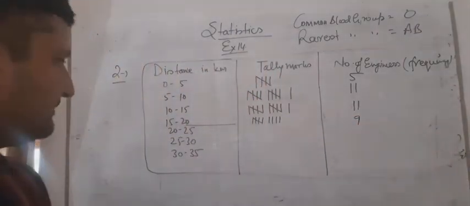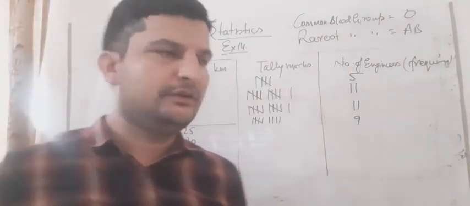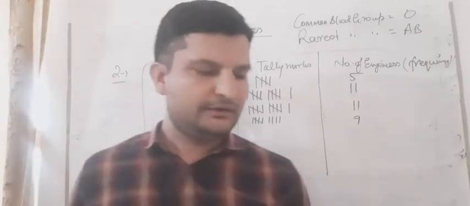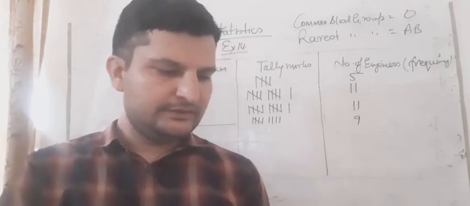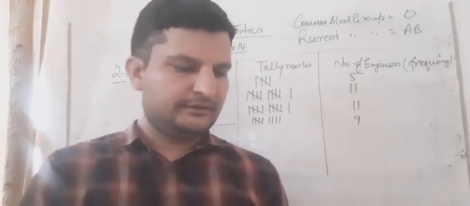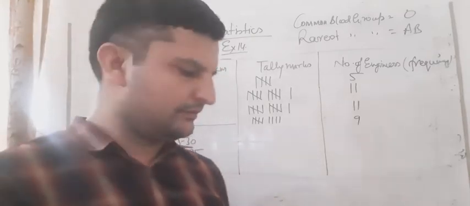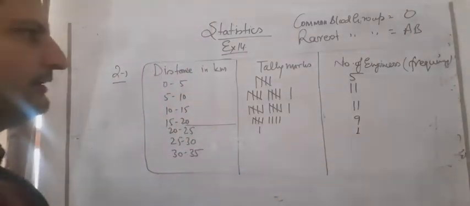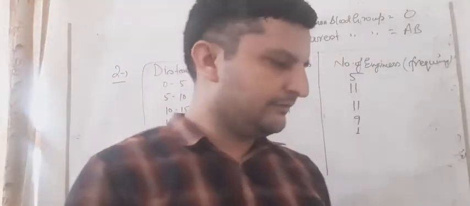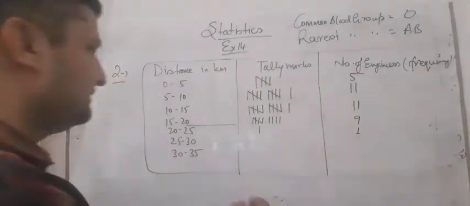And the next group is 20 to 25. So we will calculate it here from 20, and the maximum number will be 24. 25 will not be included here. So 20 to 25 means one number is 20, and no, only one number is there. So 20 to 25 has only 1. The tally mark is 1, and the number is also 1 here. And then for 25 to 30, a number 25 is given, and between 25 and 30 there is no other number, so it is 1 also.